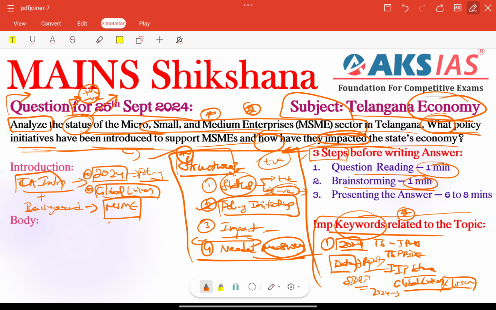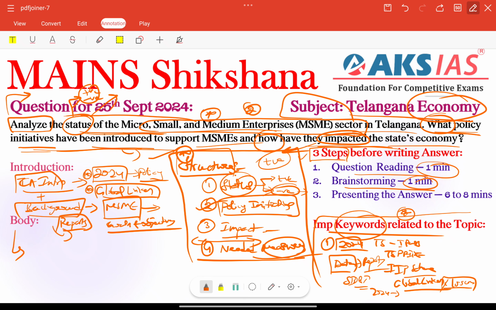So goals and objectives are very important. In the background, we need to focus on the MSME definition, which is most important here. Otherwise, based on some reports, we can also talk about our status here, like GSDP growth.